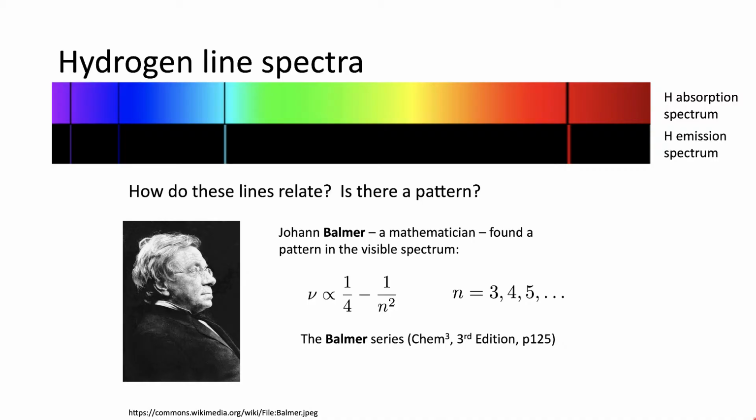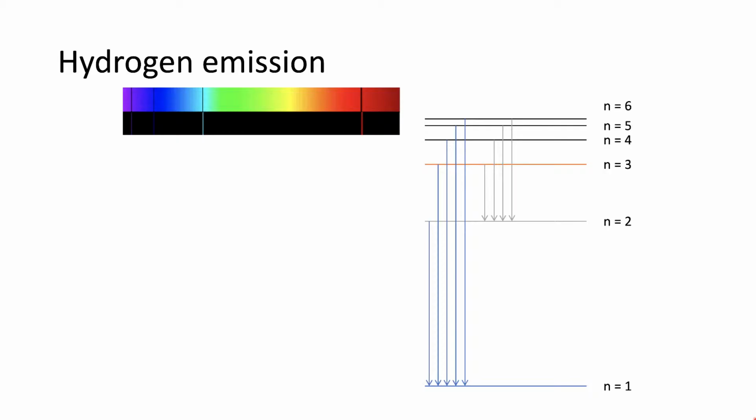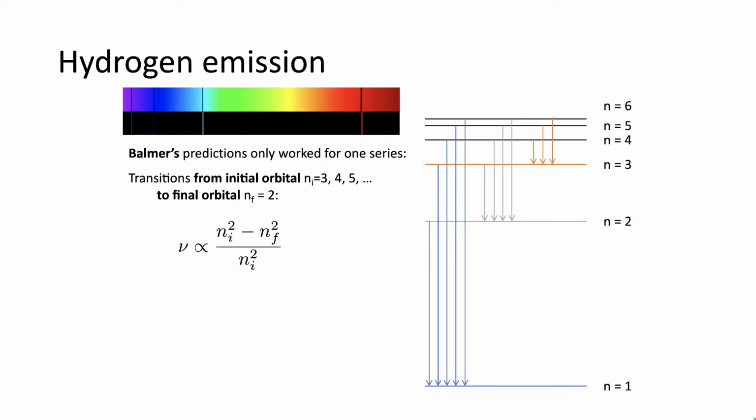So the lines interrelate, and Johann Balmer found a pattern in these lines, but this particular pattern only worked for the Balmer series, a series that carries his name. So you'll already be familiar with the fact there are a number of different emission series from hydrogen. The first three are shown here, but Balmer's prediction only worked for one of them. So it was transitions from the initial orbital to the final orbital of 2. So this middle series here was the Balmer series, but it didn't explain the other two series that were visible in the visible spectrum. So the first thing I'd like to say is just check that you're happy that this is the same as the previous statement of the Balmer series from semester 1.